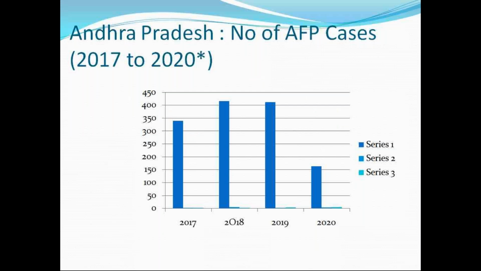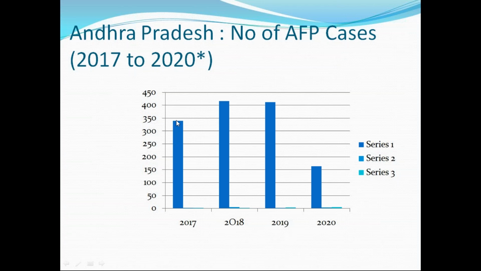So this is the recent report from Andhra Pradesh, the number of AFP cases from 2017 to 2020 up to September 30th. This is the most recent slide. Here you can observe AFP cases, not poliomyelitis. AFP includes Guillain-Barré syndrome, transverse myelitis, traumatic neuritis, even Bell's palsy, and any other weakness has to be reported.